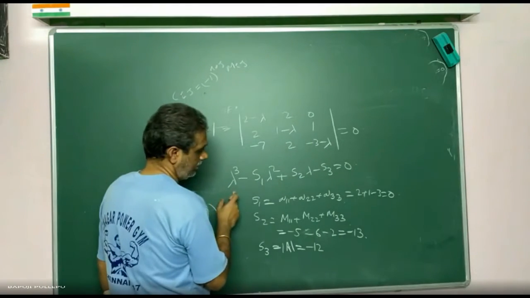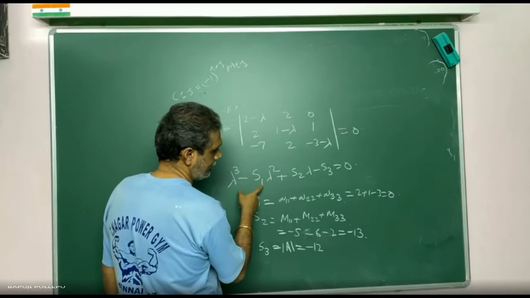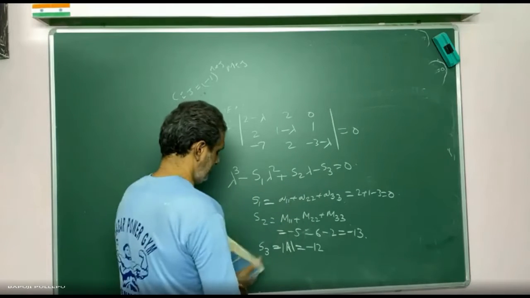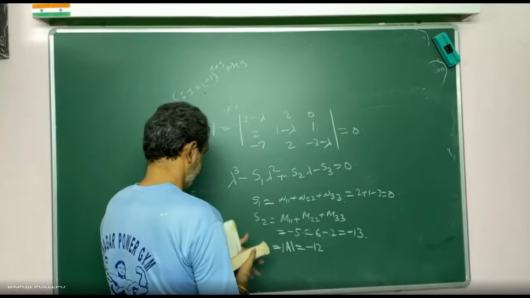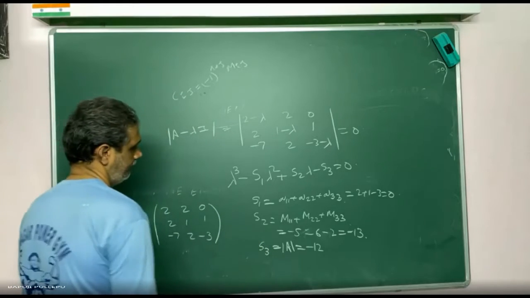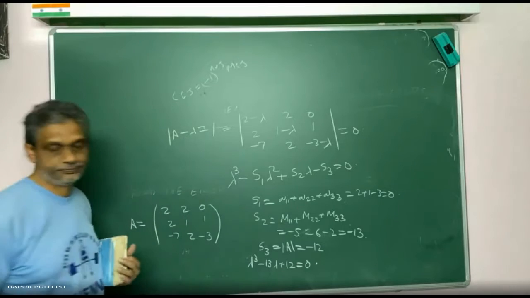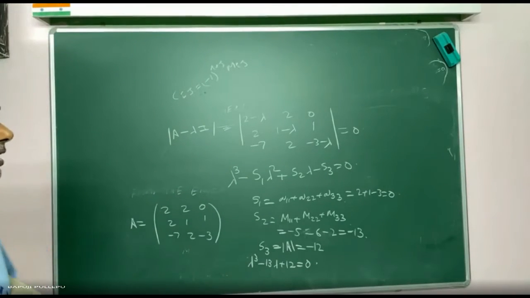Now come back and substitute, what you will get? Lambda cube. S1 is what? Zero. S2, S3, substitute, come on. What is the equation? Tell me. Lambda cube minus 13 lambda plus 12. Now this you can solve actually.